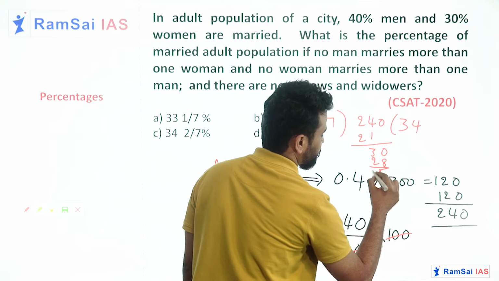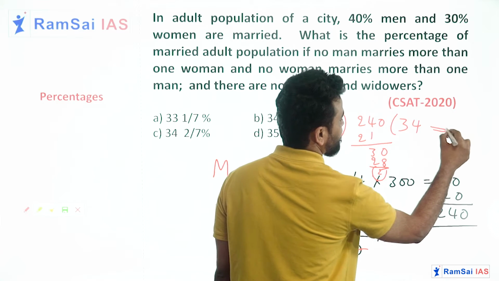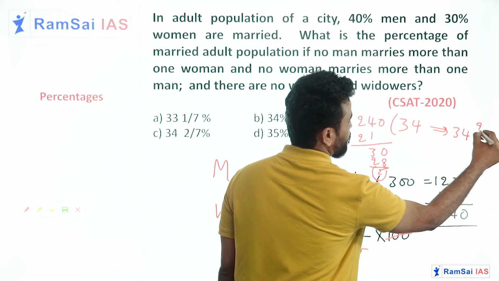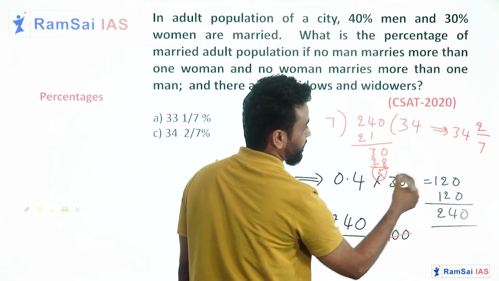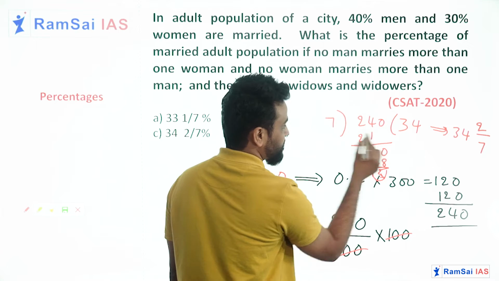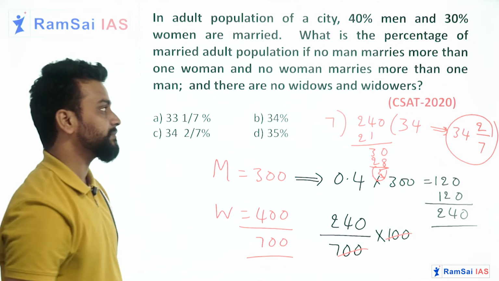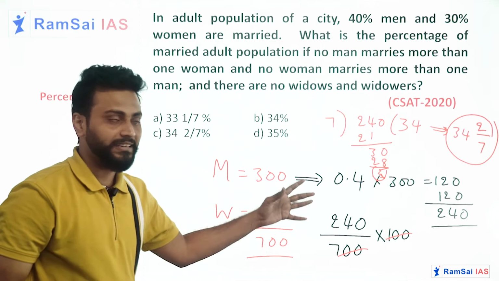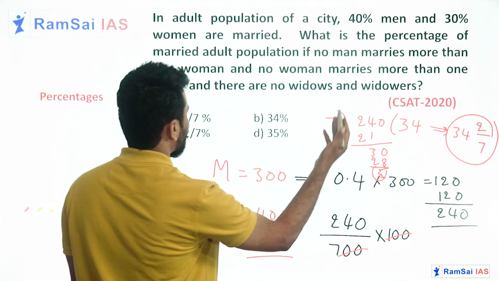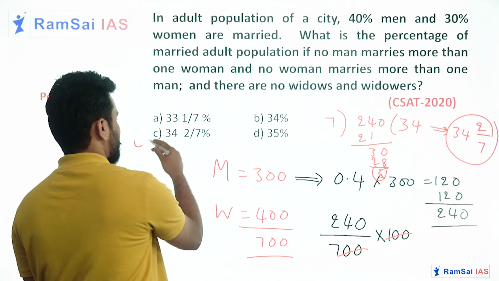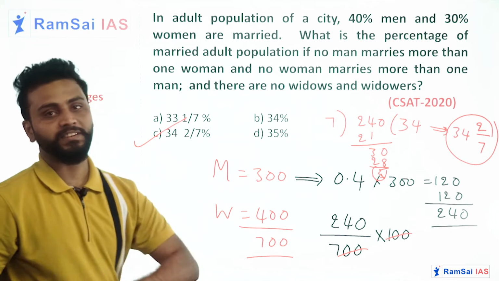Remainder is 2. So I can write it as 34 2 by 7, with remainder 2 as numerator and 7 in the denominator. So 34 2 by 7% people are married in that city. Can you find 34 2 by 7 in the options? Yes, option C is the answer for this question.